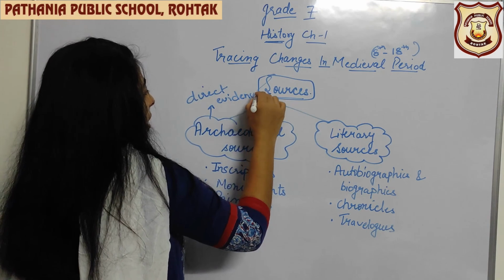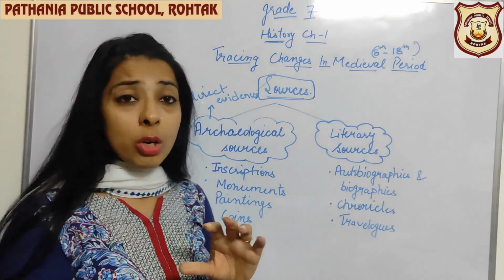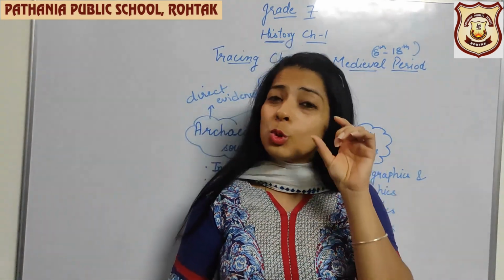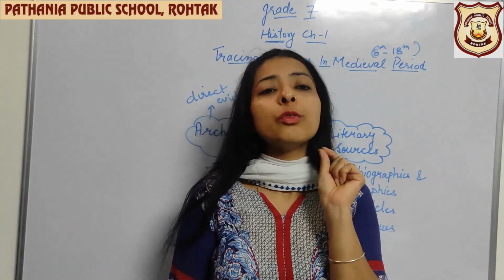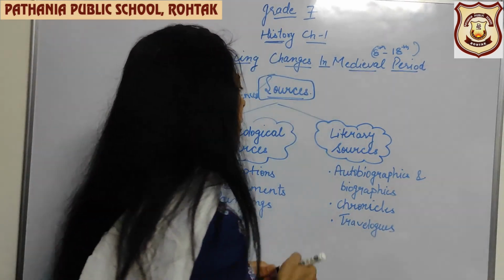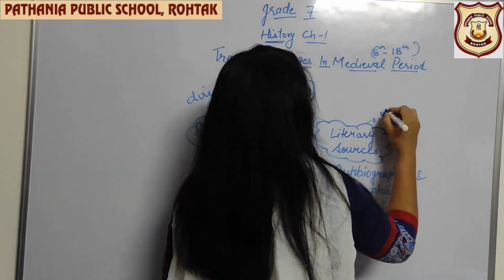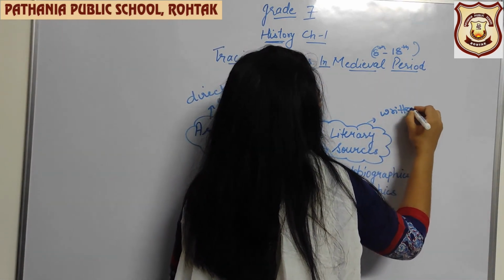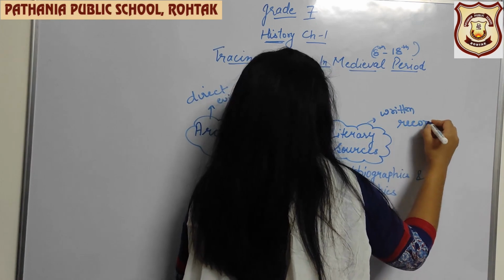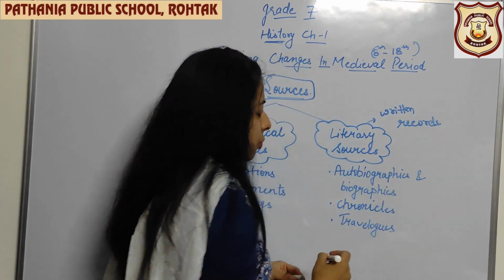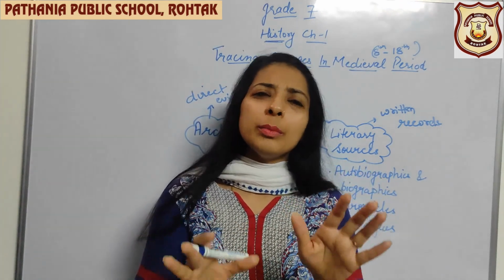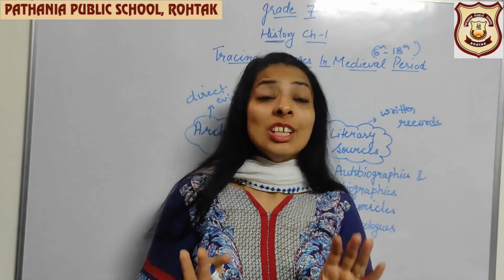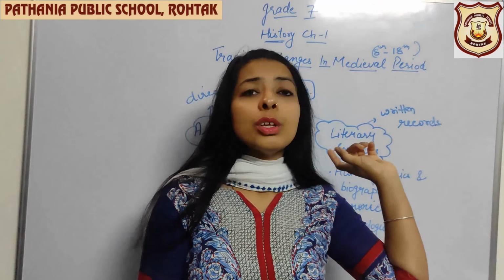These are the direct evidences which cannot be altered, which cannot be changed. आपको जिस form में मिले हैं, you cannot change that form. On the other hand, what are the literary sources? Literary sources are the written records. These are the written records which we have found in written form. हमको लिखी पूरी book मिल गई. So that is the literary source.